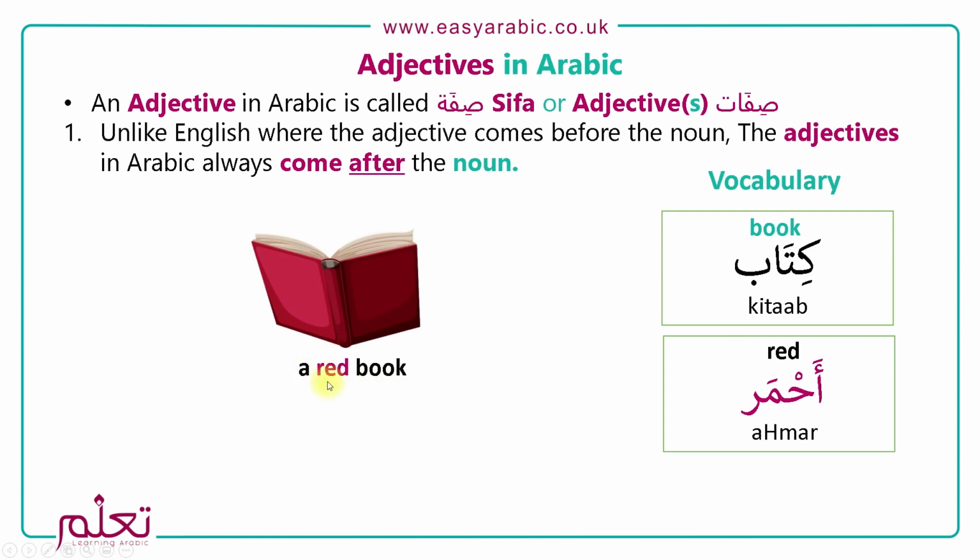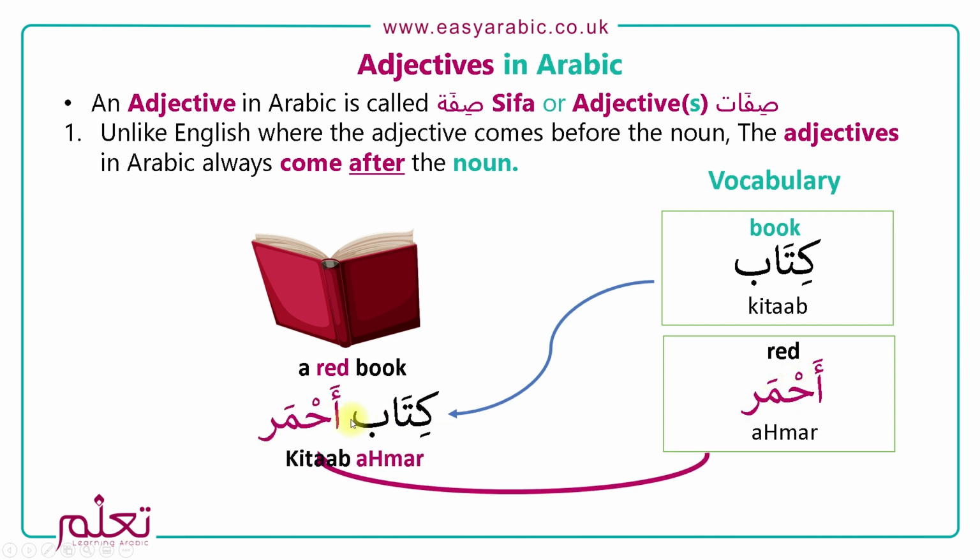In English the adjective comes before the noun, in Arabic it will be the other way around. So really we're saying book, red: Kitab Ahmar.